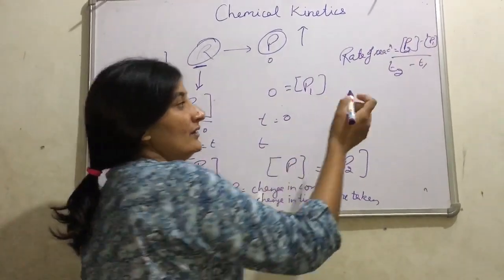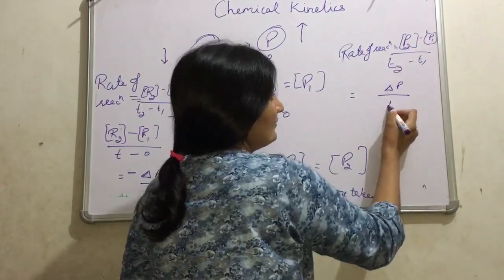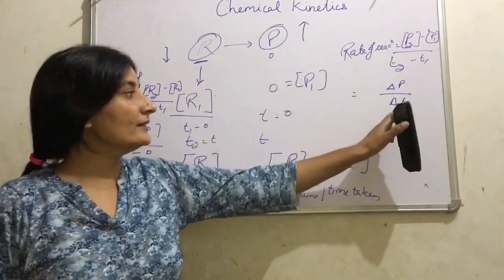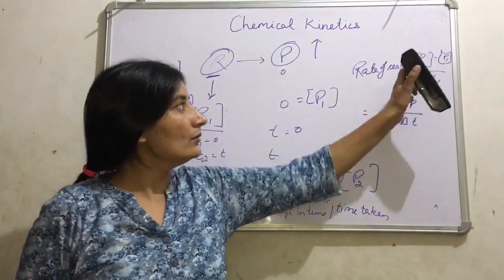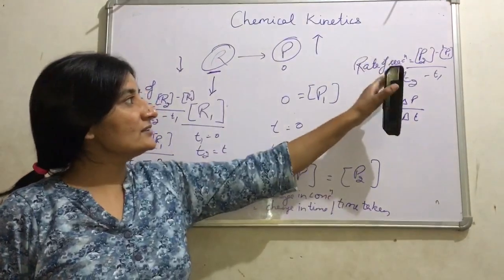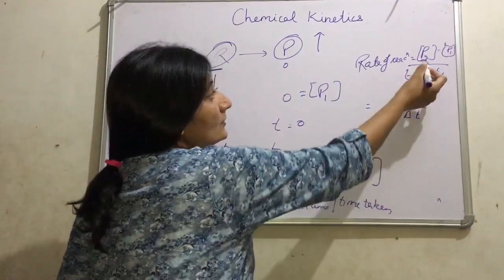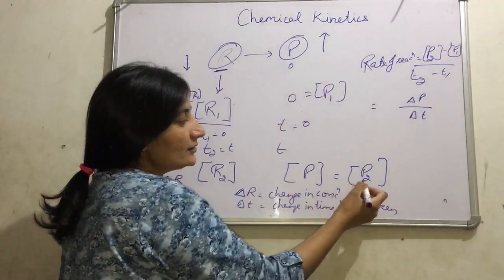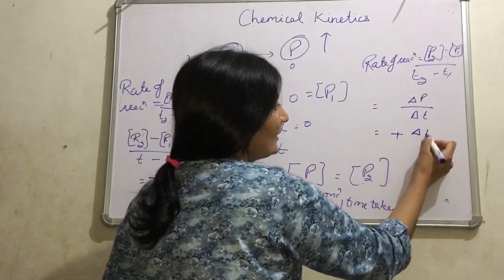P2 minus P1 we write as delta P, and T2 minus T1 as delta T. Delta P is the change in concentration of product and delta T is the time taken for the conversion of reactant R1 into R2, or the formation of product P2 from P1. Now see, initially the concentration of product is less or 0, finally the concentration of product is more, so this delta P comes out to be positive, so we write delta P by delta T.